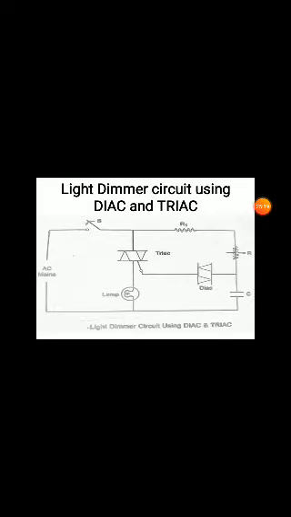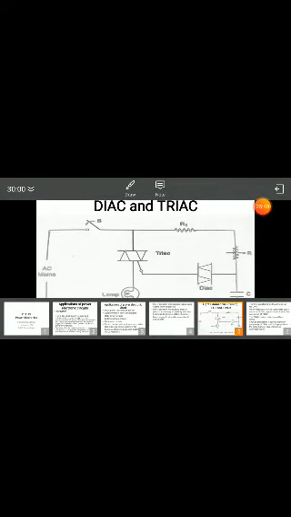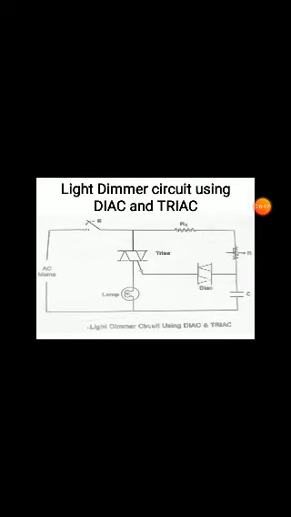Here we are using a supply switch, resistance R1 and variable resistance R, capacitor C and diac, triac, lamp. These are generally what we are using for the circuit. Now here, initially we are not giving any supply to the circuit.